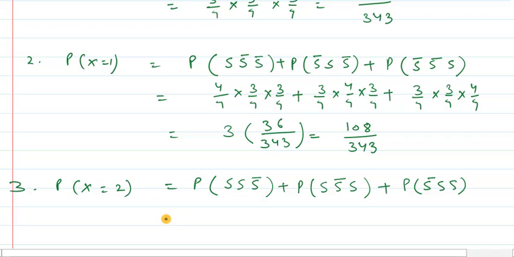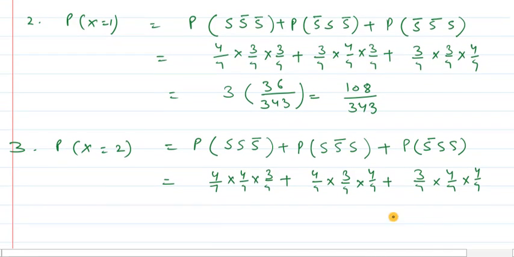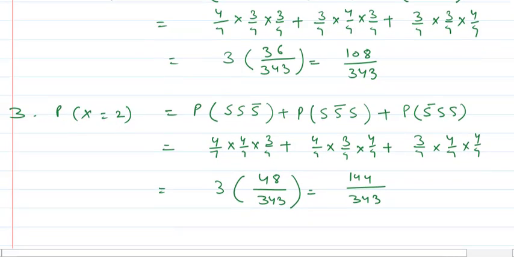So these 3 cases may be there, and the probabilities of these 3 cases are 4 by 7 into 4 by 7 into 3 by 7 plus 4 by 7 into 3 by 7 into 4 by 7 plus 3 by 7 into 4 by 7 into 4 by 7. We are getting the same values in all the 3, so therefore we can write it as 3 into 48 upon 343. That is, we are getting 144 upon 343 as the probability of 2 successes.